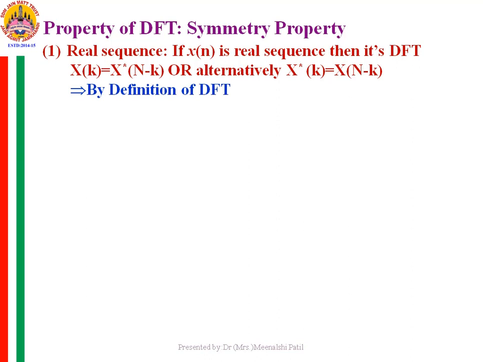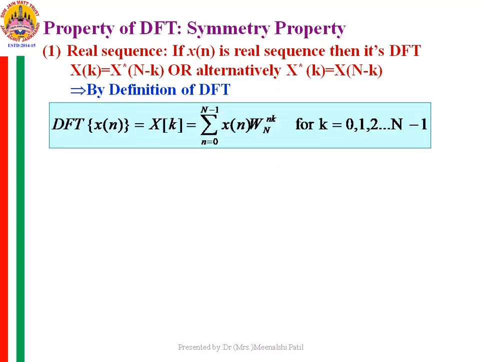Now to prove this property, let us start with the definition of DFT. By definition, the DFT of x of n is X of k, which is equal to summation n from 0 to N minus 1, x of n W_N raised to nk, where k takes on the values 0 to N minus 1. Now this W, the twiddle factor, has a value equal to e raised to minus j2 pi by capital N.